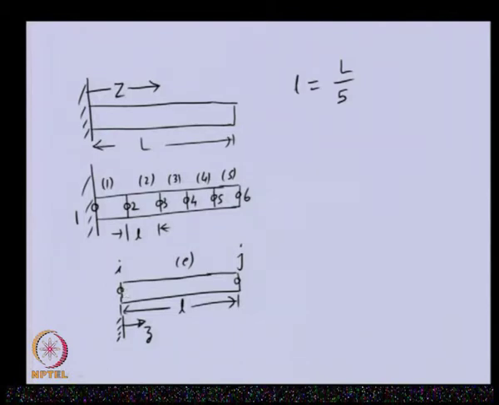So, obviously, the field variable at the ith node is the angular displacement phi z i, and here the angular displacement phi z j, and their directions we are taking from left to right as positive. So, both have the same direction at the two nodes i and j. Apart from this, we will have the torque associated with this displacement. So, I am writing here the torque as T.